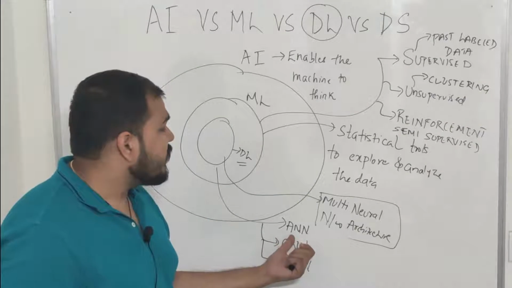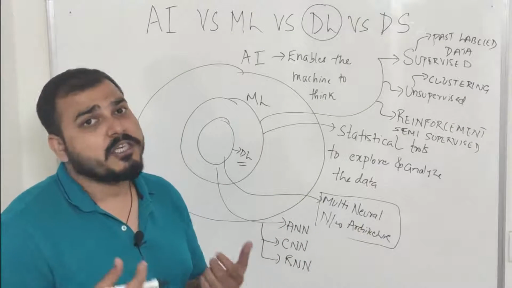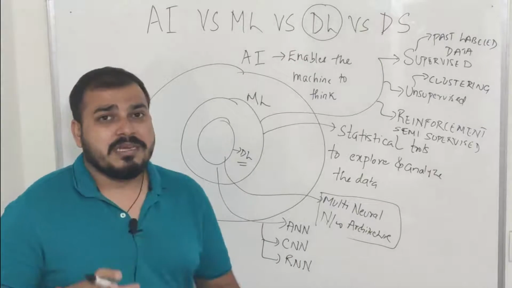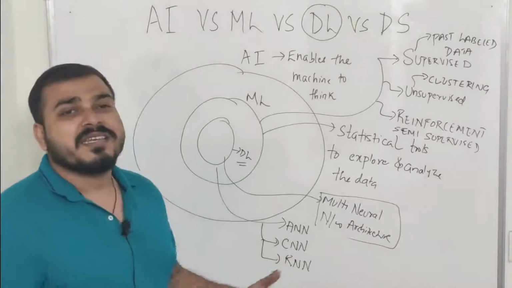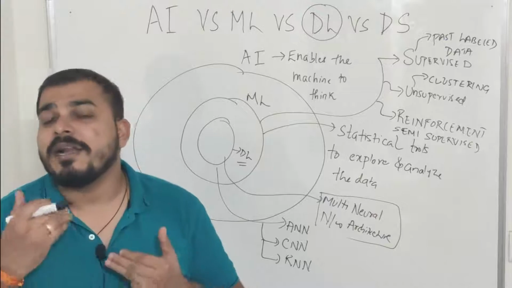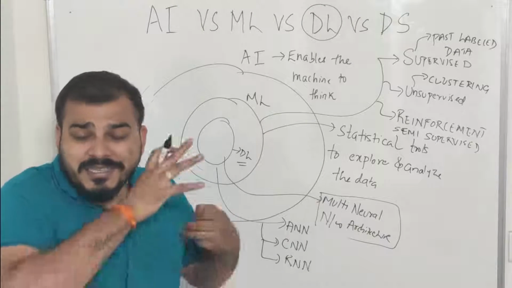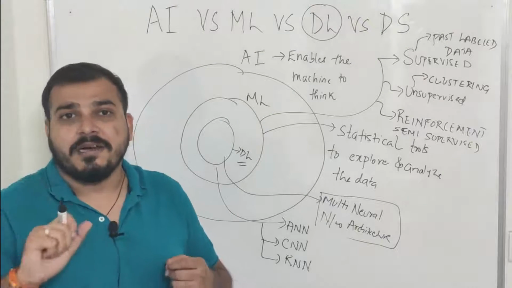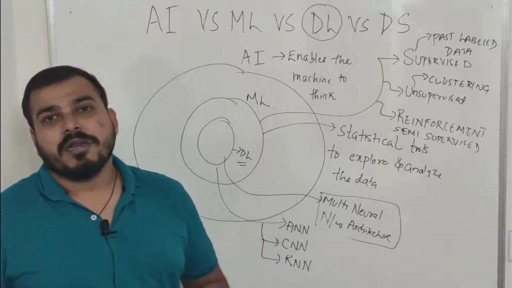Most of the problem statements, most of the data which is present in the form of numbers, will be solved with the help of ANN, artificial neural network. Suppose our input is in the form of images, we will use CNN, that is convolution neural network. And suppose our input is time series kind of data, at that time we will be using recurrent neural network.